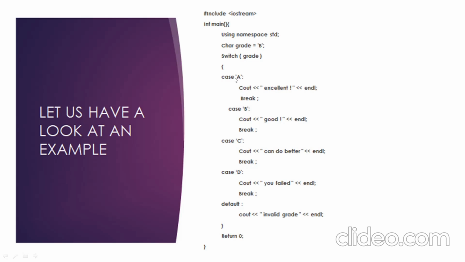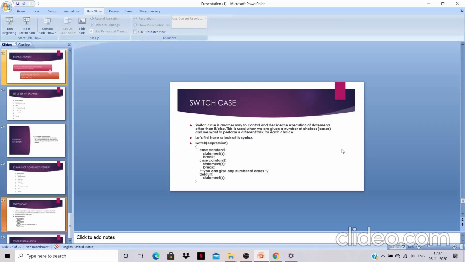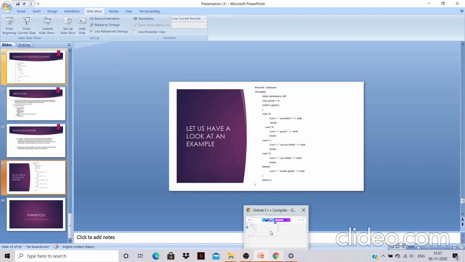So if your grade is A, you are excellent. Then if your grade is B, you are good. If your grade is C, you can do better. And if your grade is D, you failed. And if you have any other grade, that will be considered an invalid grade. So let us understand this with the help of an example. I will run the program and I will show you.